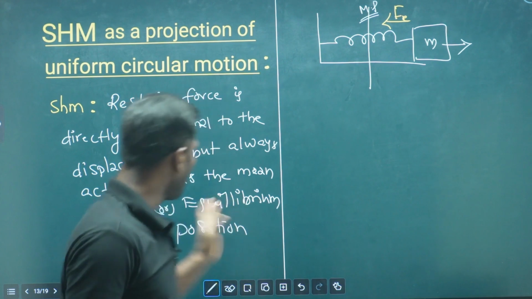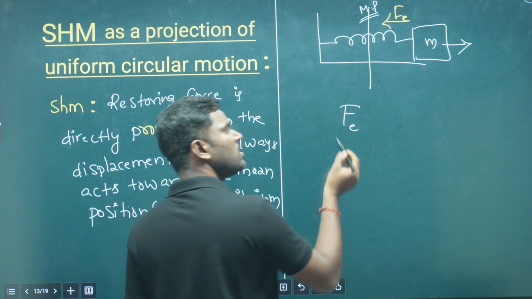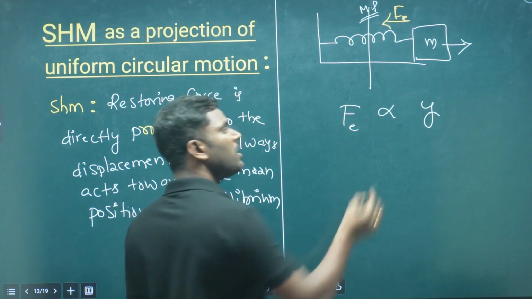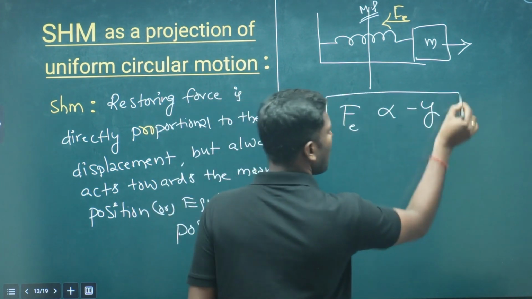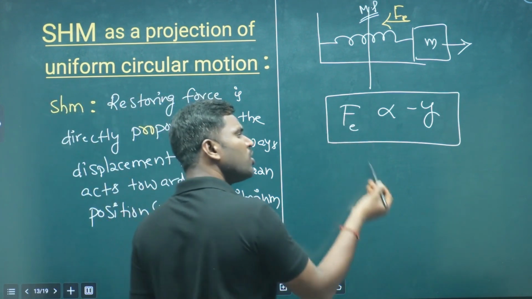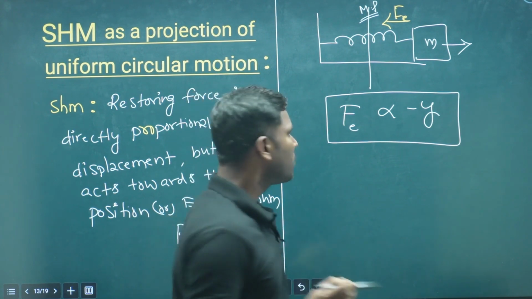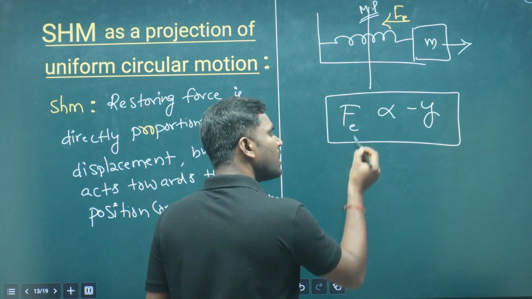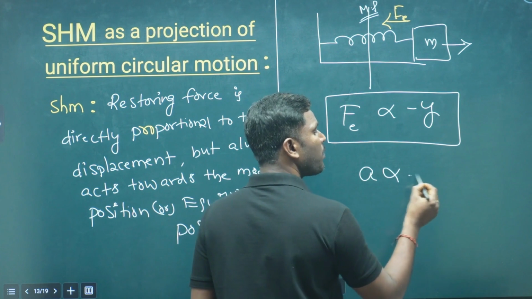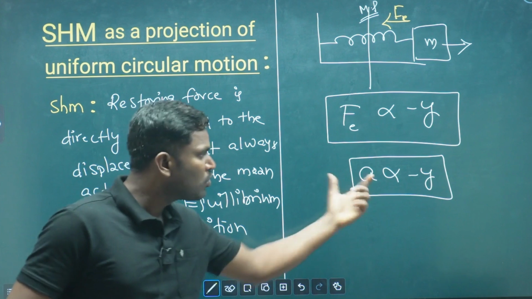Similarly, in simple harmonic motion also, this restoring force is directly proportional to the displacement but acts in the opposite direction. So we can use this empirical relation. And we know that force equals mass into acceleration, and the mass is constant for a given body. So we can also say the acceleration of a body is directly proportional to the displacement and acts towards the mean position.